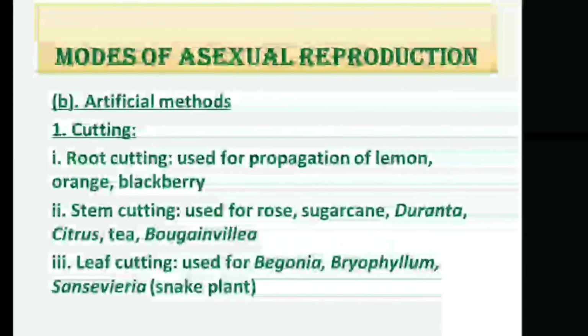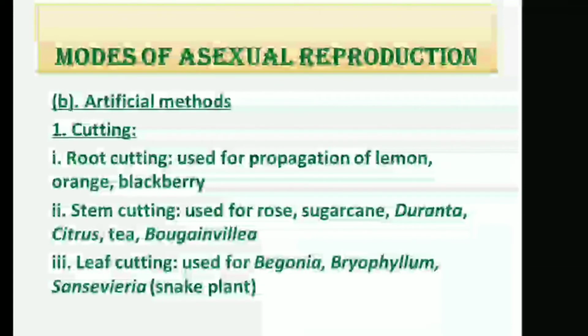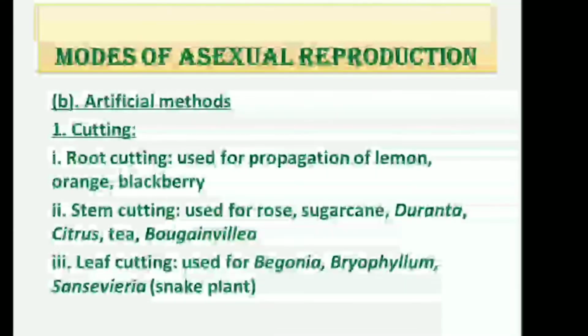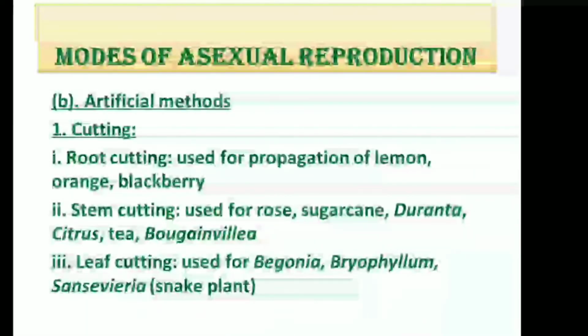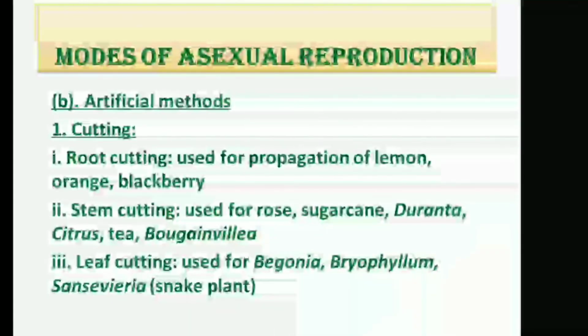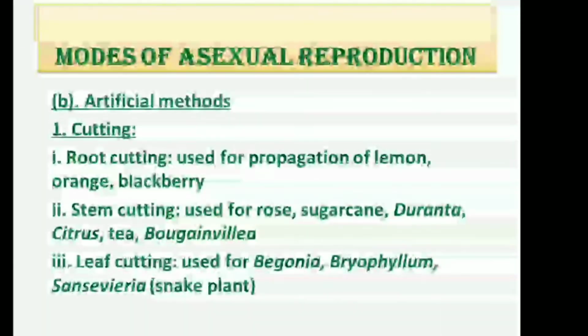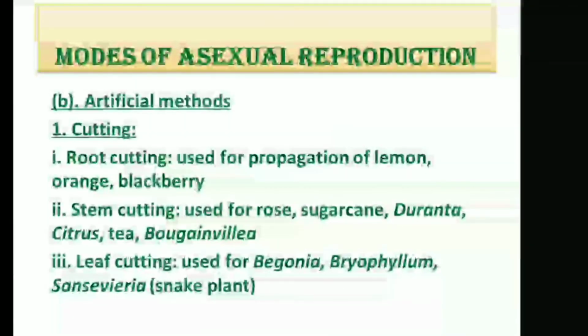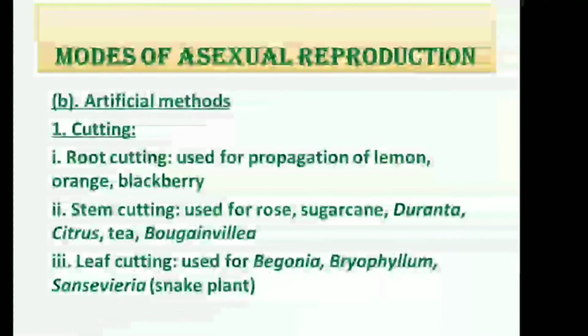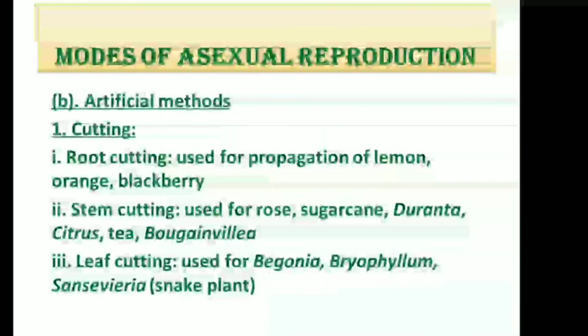And for this, root promoting substances are used like IBA, indole butyric acid, then NAA, naphthalene acetic acid. Now first let us begin with root cutting. Root cutting is used in the propagation of lemon, orange, blackberry, etc. Then stem cutting, it's a common method of plant propagation and found in rose, sugarcane, duranta, bougainvillea, etc. And leaf cutting is found in sansevieria, begonia, bryophyllum, etc.